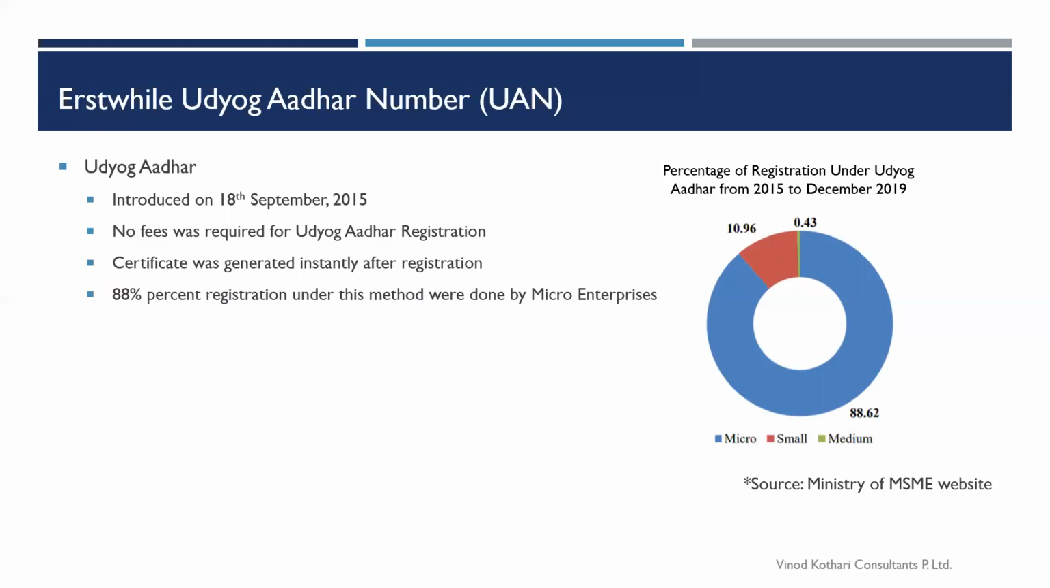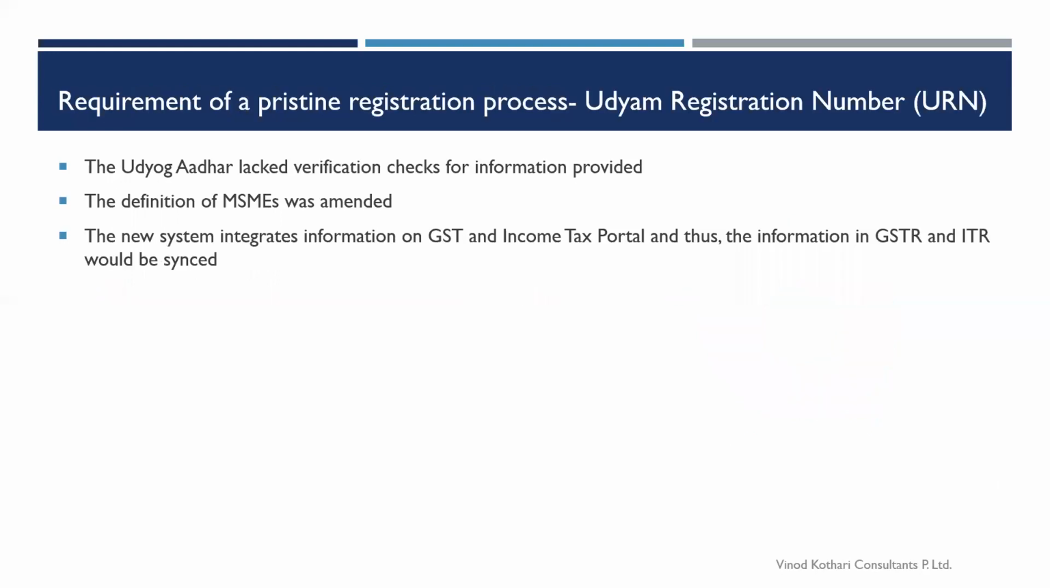So this shows that the micro enterprises were so keen to register because the process was simpler. So why did this requirement come for the Udyam registration number? If Udyog Aadhaar was already there, firstly, there were no verification checks. Once you filed the information on a self-declaration basis, there was nothing from which they could check the details.